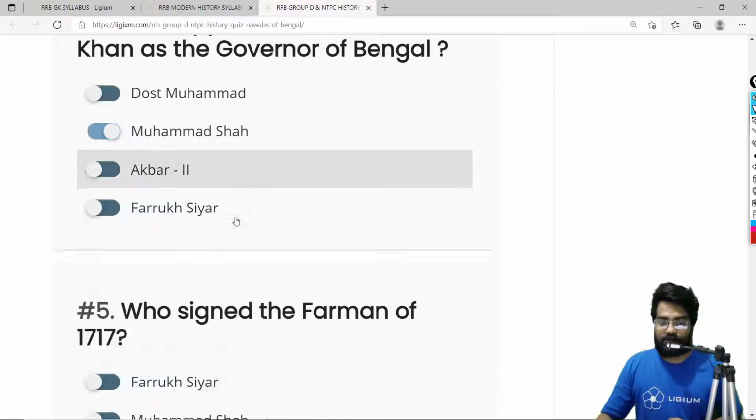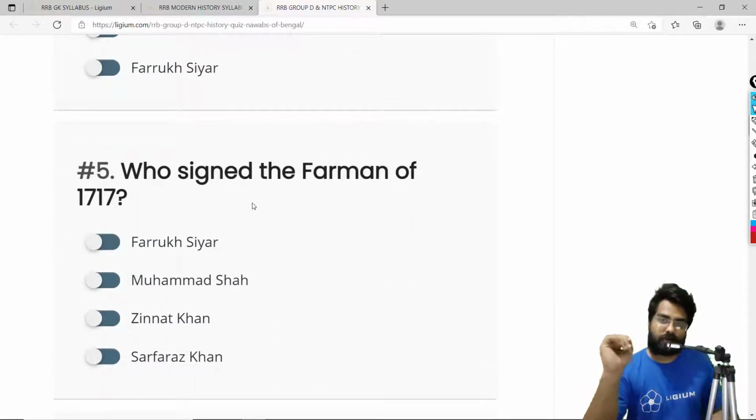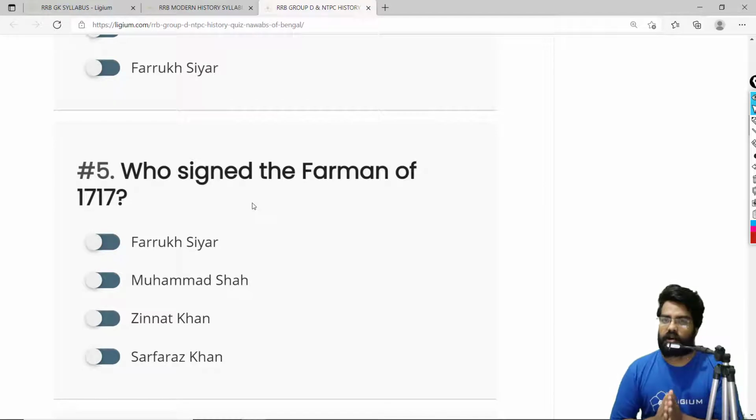Okay, who signed the Farman of 1717? Now remember this, the Farman of 1717 was signed by Farrukhsiyar. And this was an important farman. Because of this farman, India lost its glory to the British. The British were able to capture India. The basic tenet of this farman was that the British were able to do commercial activities in parts of Bengal, Bihar and Orissa without paying any tax. This farman was one of the reasons why the British became the power in India.